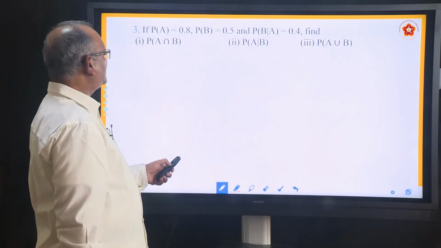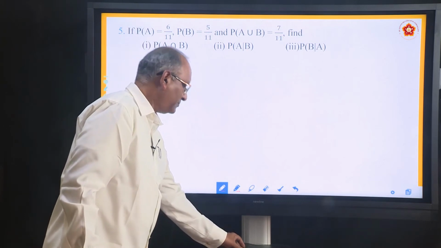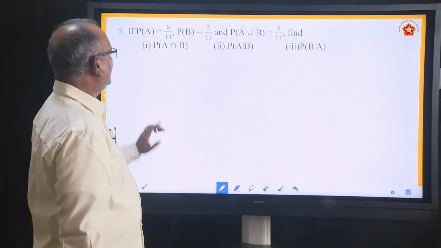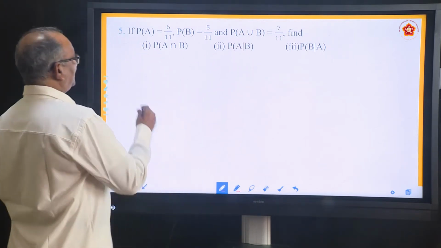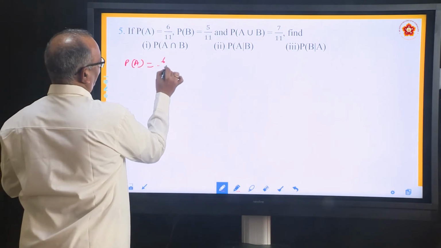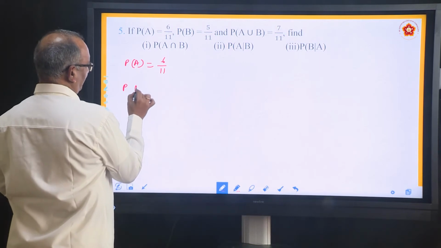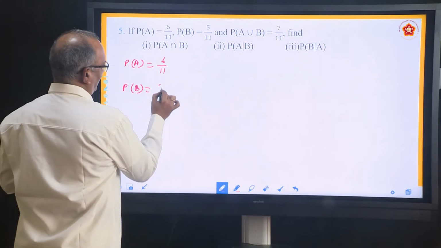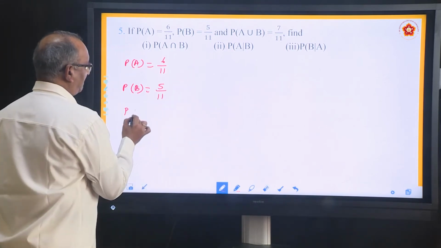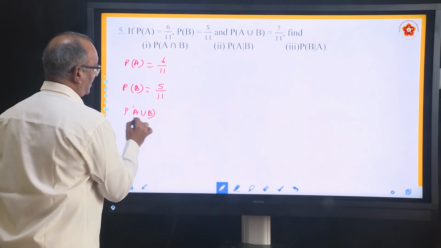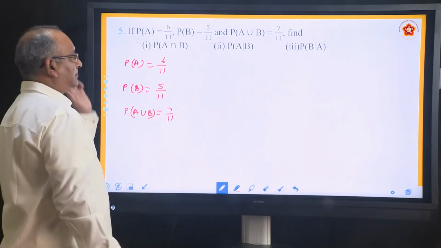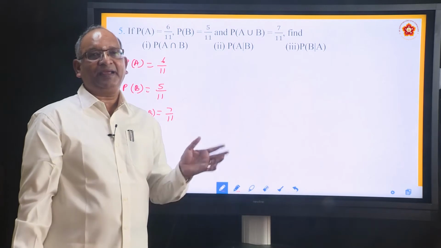We will move to the next problem. He has given PA, he has given PB, he has also given P of A union B. He says these things. So write down first what he has given. PA is 6 by 11, PB is 5 by 11, P of A union B is 7 by 11. First thing he is asking is find out P of A intersection B.